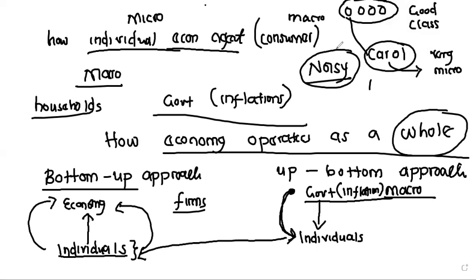So micro pays attention to individual economic agents. You look just at individuals: how does one person make decisions? When you look at firms, how does one firm decide? Which company comes to mind? Trade King. Yes, Trade King.